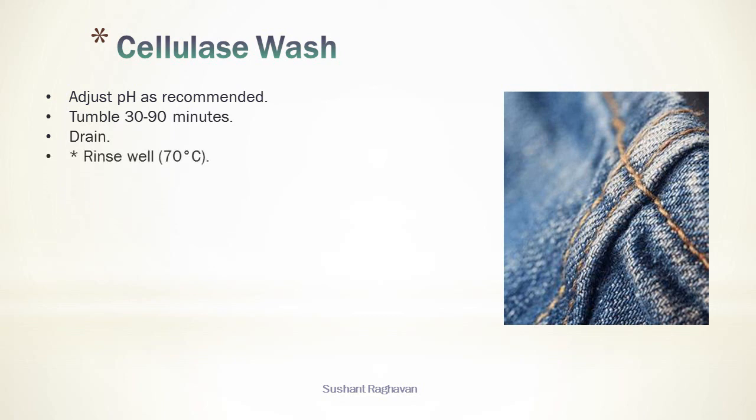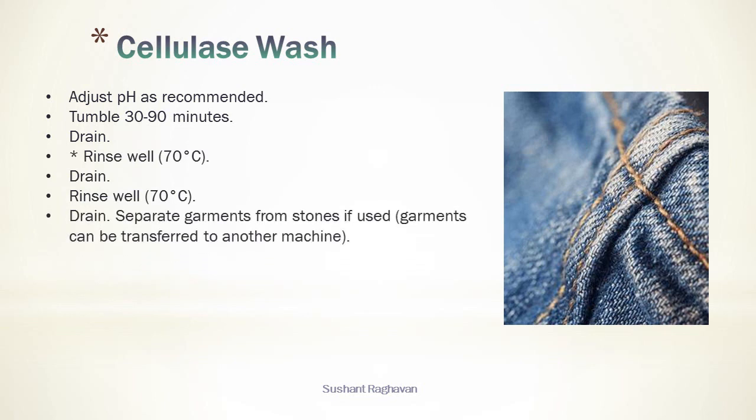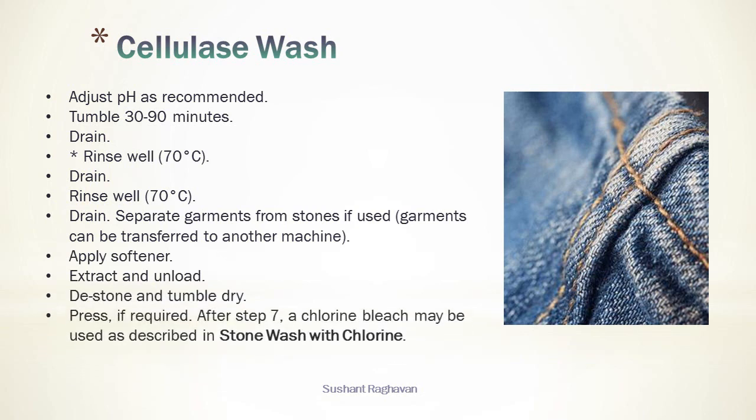Drain. Rinse well, 70 degrees centigrade. Drain. Rinse well, 70 degrees centigrade. Drain. Separate garments from stones if used. Garments can be transferred to another machine. Apply softener. Extract and unload. Destone and tumble dry. Press if required. After step 7, a chlorine bleach may be used as described in stone wash with chlorine.